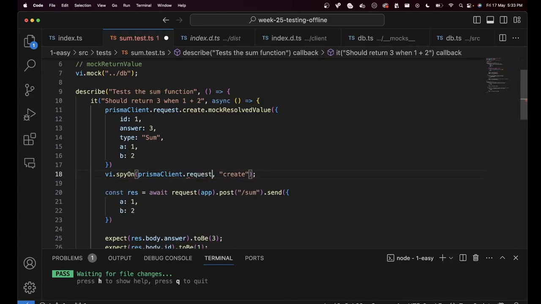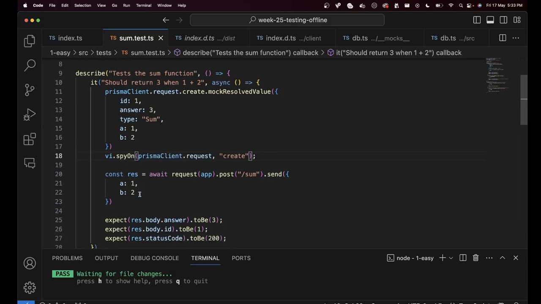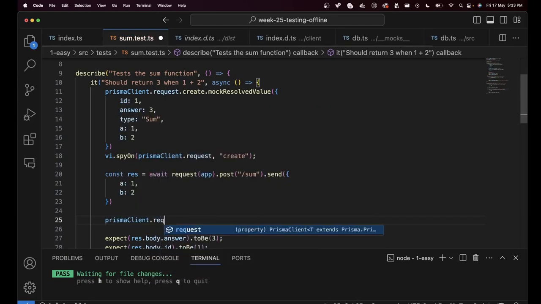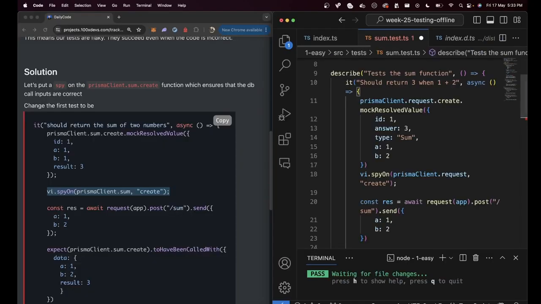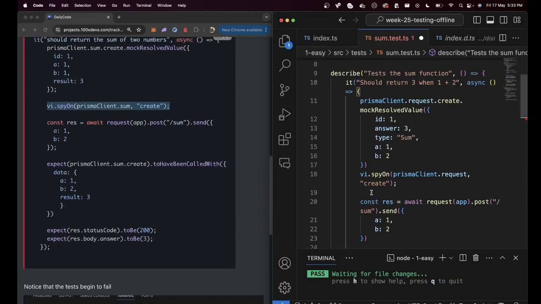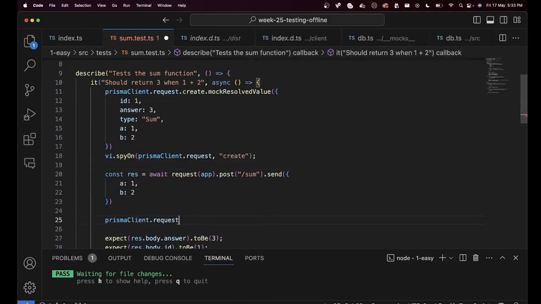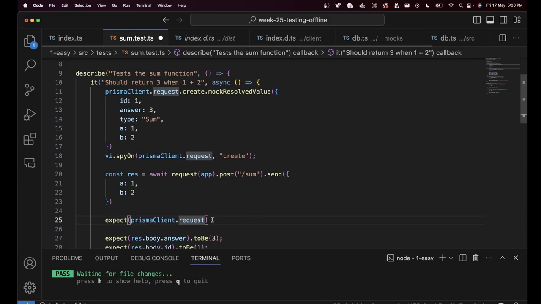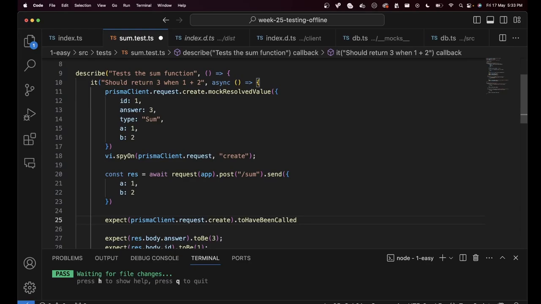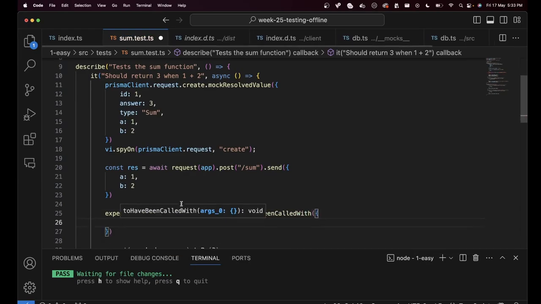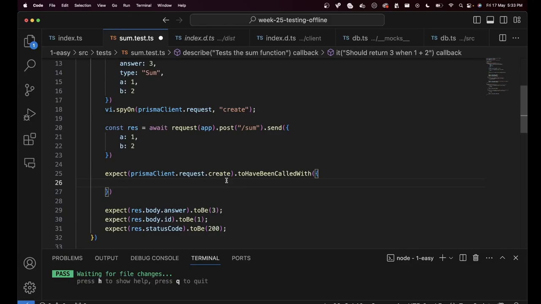Prisma client dot request is the thing that we want to spy on. And then after the function has succeeded, we can check, hey, did Prisma client dot request get called? How do you assert? Expect to have been called with? Yes. Expect Prisma client dot request dot create to have been called with. What are the inputs that we expect the create function to have been called with?